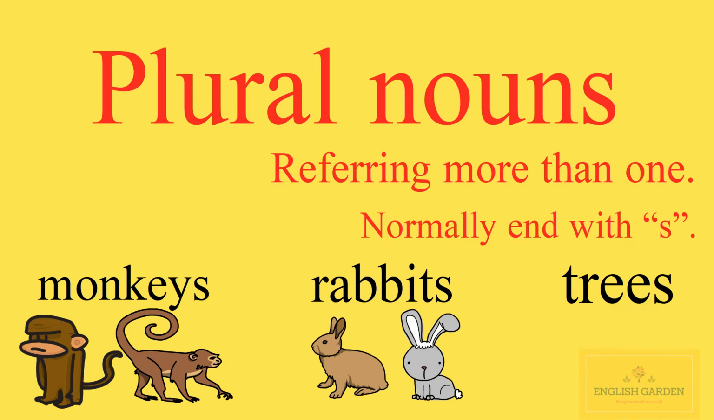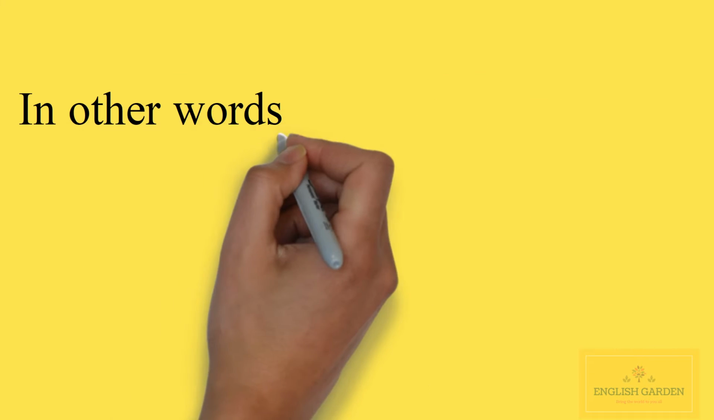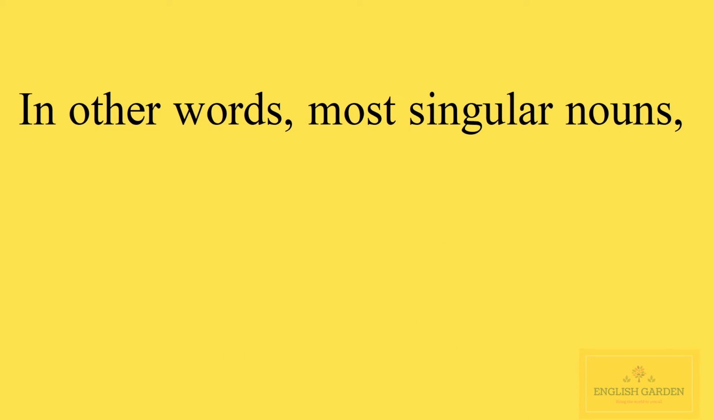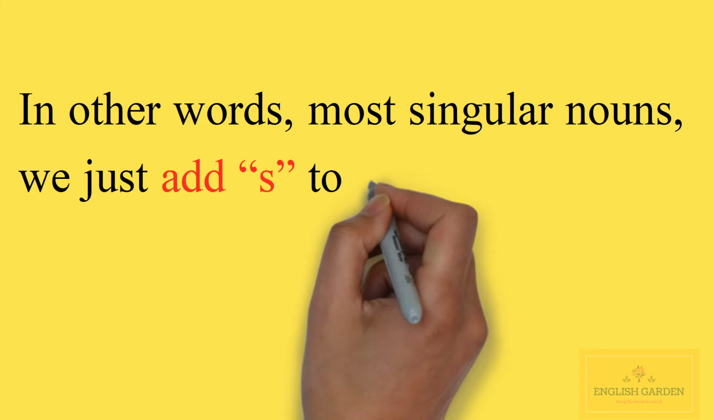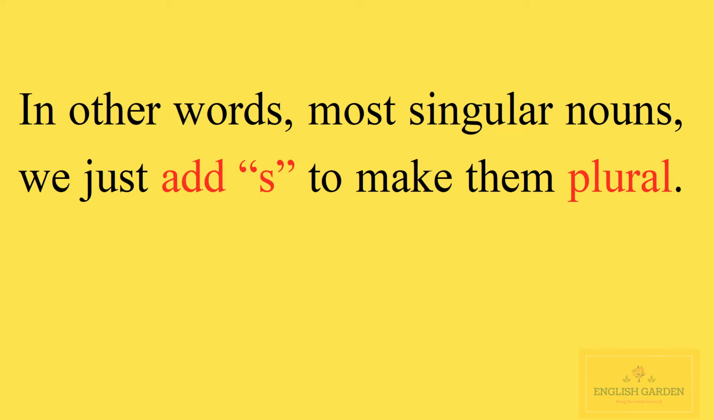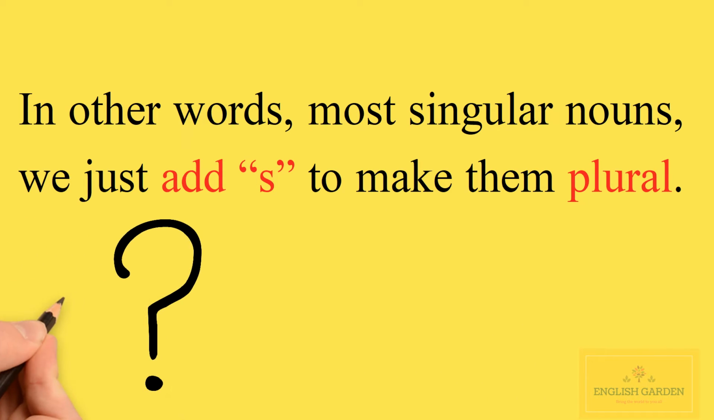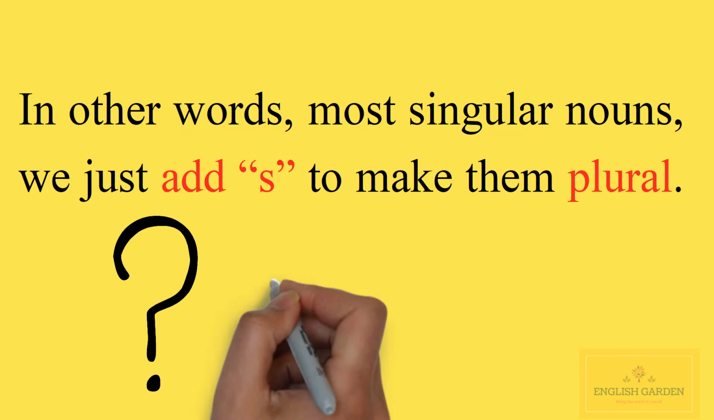In other words, with most singular nouns, we just add s to make them plural. English has both regular and irregular plural nouns. Regular plurals follow this rule and other similar rules, but irregular plurals are, well, not regular and don't follow a standard rule.